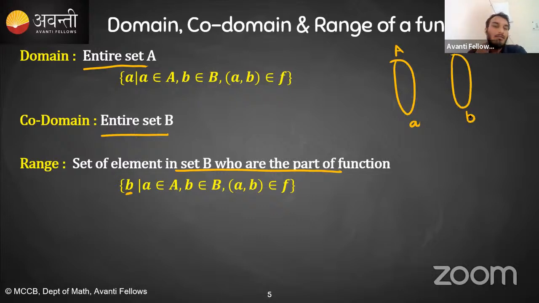Okay, so देखो, whenever I'm using capital letters, it is for sets, and whenever I'm using a small letter, it is for the elements. So what is the range? Elements b from the set B such that a is an element of set A, b is an element of B, and (a, b) belongs to the function. Is this clear? Domain and range of a function clear हुआ? Domain क्या होता है? Entire set A. Codomain, entire set B. Range, elements of set B which are part of the function. That's it.